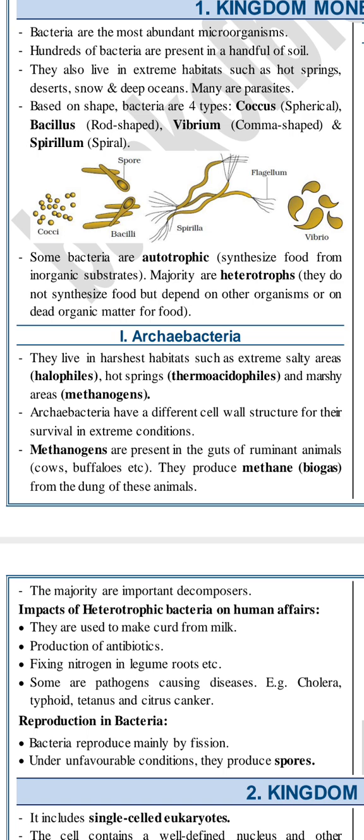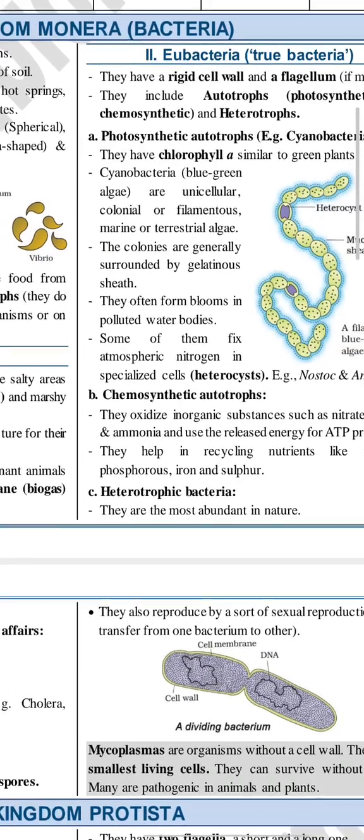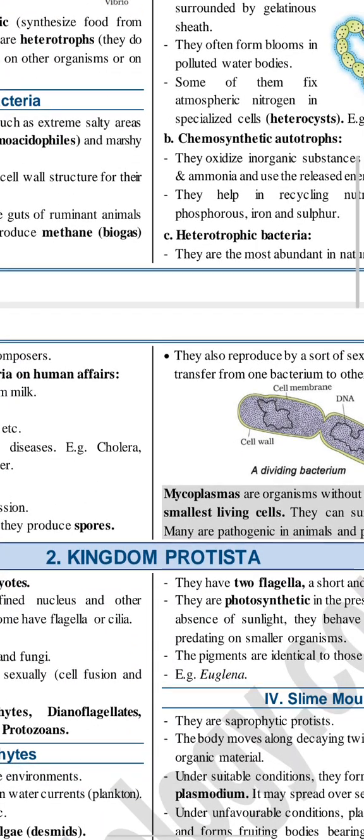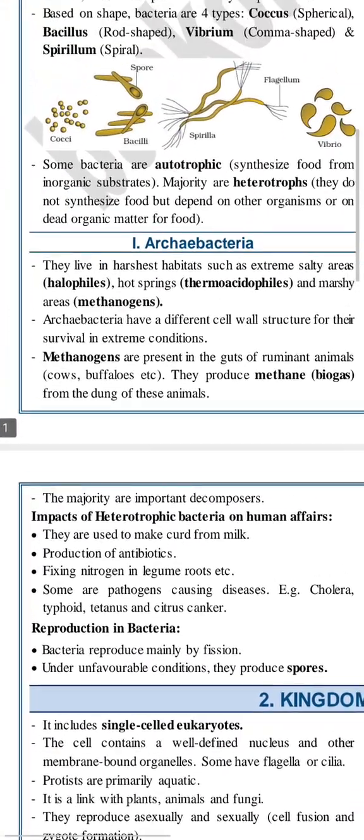They produce methane gas, which we are using these days in the form of biogas, and it is also produced from the dung of animals, cow dung. Okay, so they are methanogens. Then we have studied halophiles.